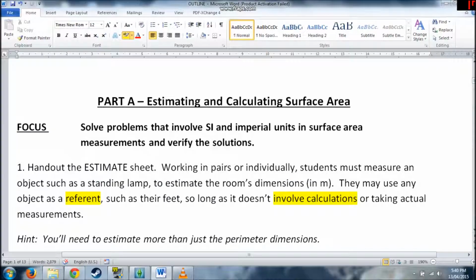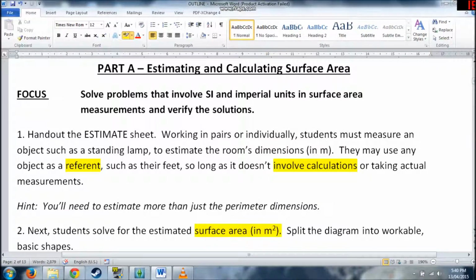So let's just have a look at what the first day would entail. So I hand out an estimate sheet. They use a reference first off to kind of just guess, and it doesn't involve calculations. They just guess, how long is the room, that side of the room, and then they use these guesses to actually make a guess at the overall surface area. That's in SI units.